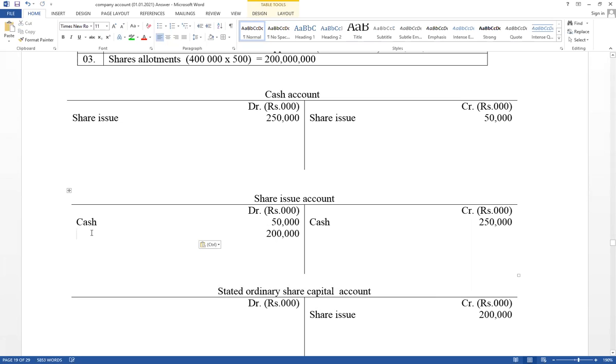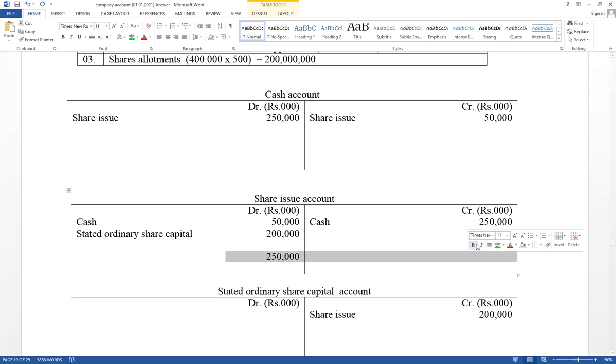Try to learn the steps by heart. If those are recorded correctly, share issue account, there is no balance. Both sides are equal. Therefore, share issue account should be closed. Both side values should be equal. And credit side total amount also equal to 150,000. There is no balance. But think about net impact.